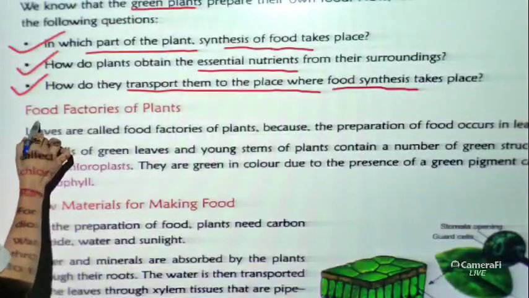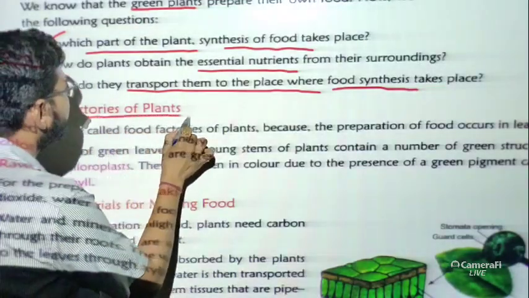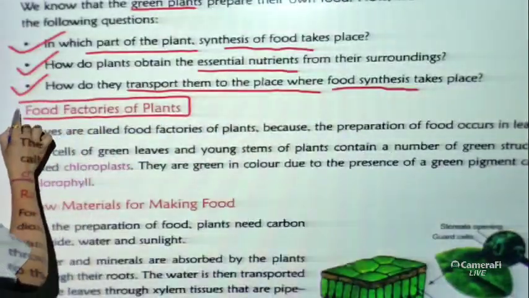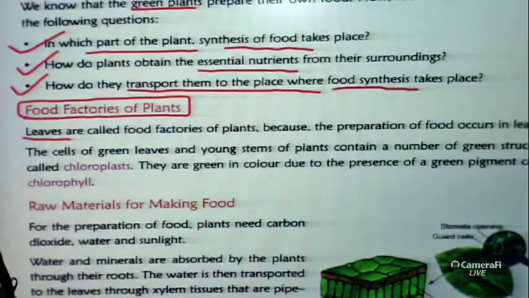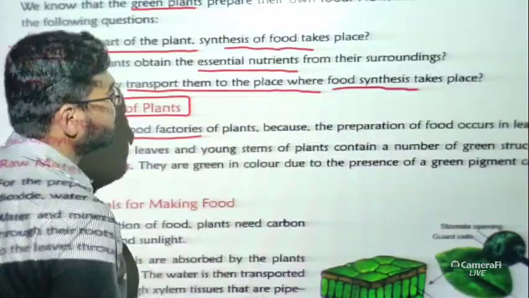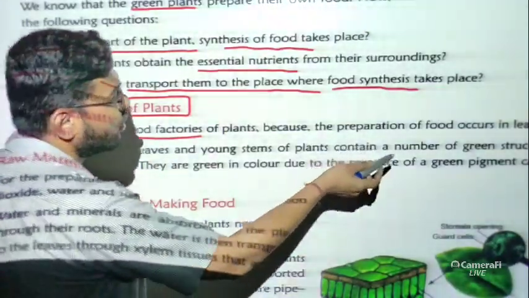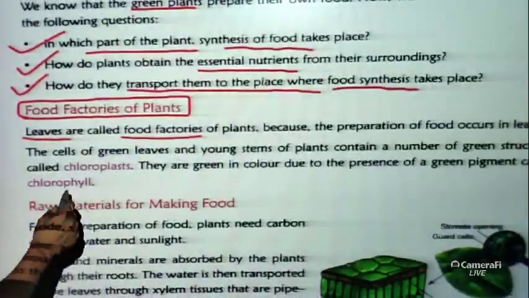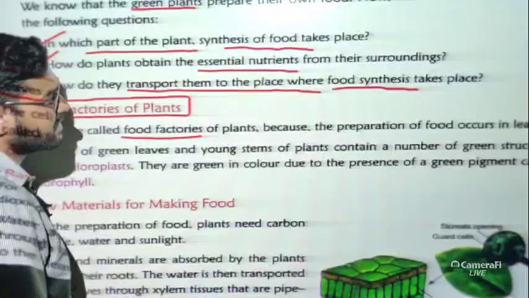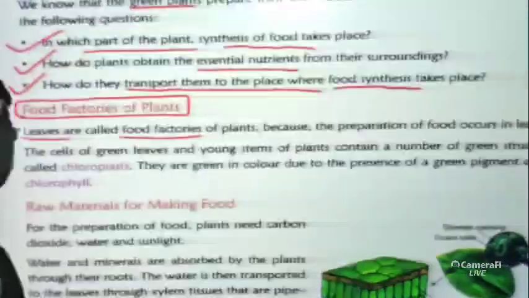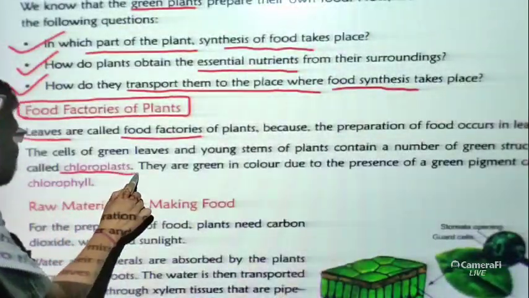Now let us discuss a very important topic, the food factories of a plant. Which portion of a plant do we call the food factory? Basically leaves are called the food factories of plants because preparation of food occurs in the leaves. The cells of green leaves and young stems of plants contain a number of green structures called chloroplasts.